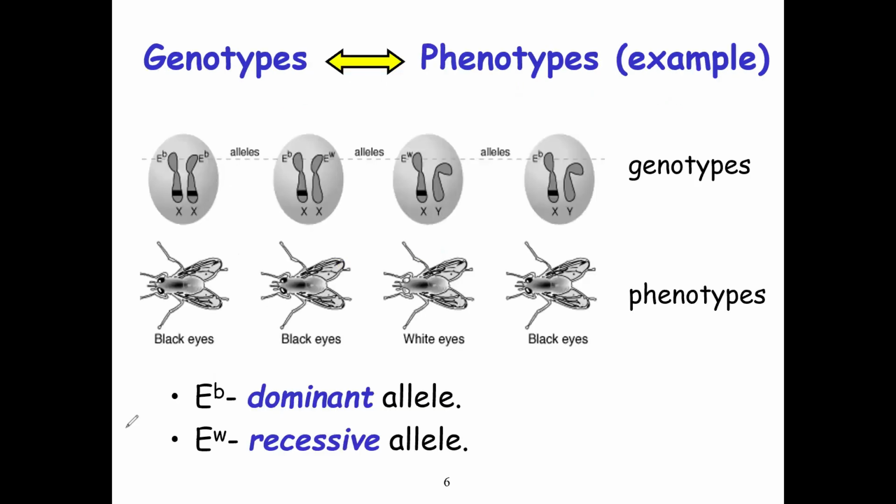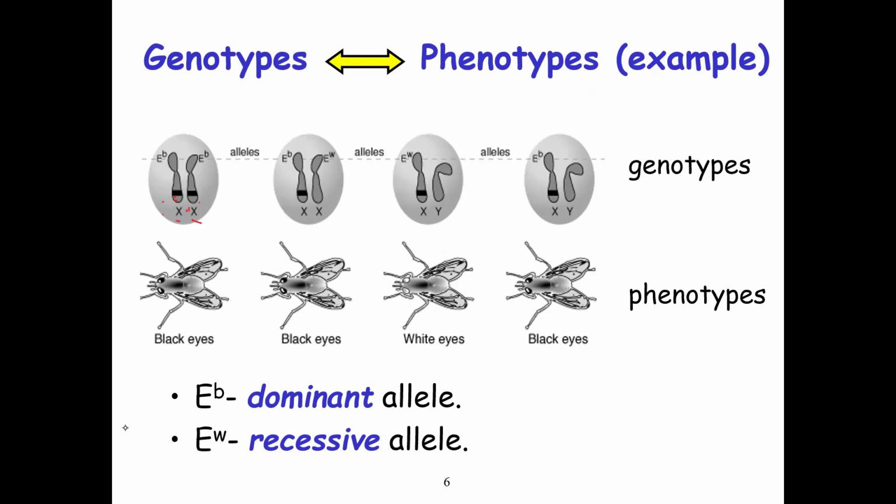And under these, we have what we call dominant and recessive alleles. For example, these are the alleles. You see the first one here. We have E subscript B, and the chromosomes here are XX chromosomes.